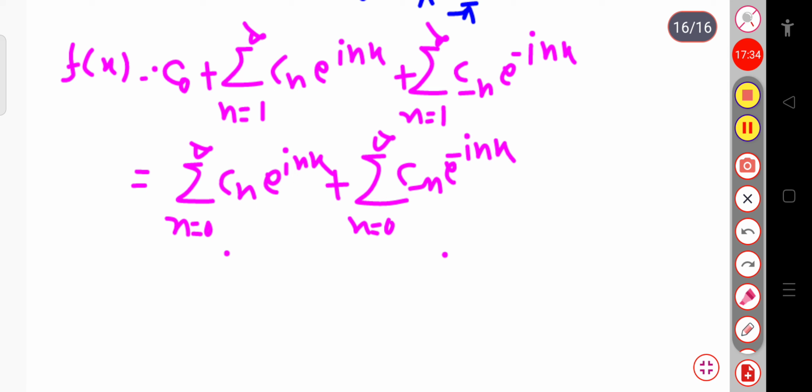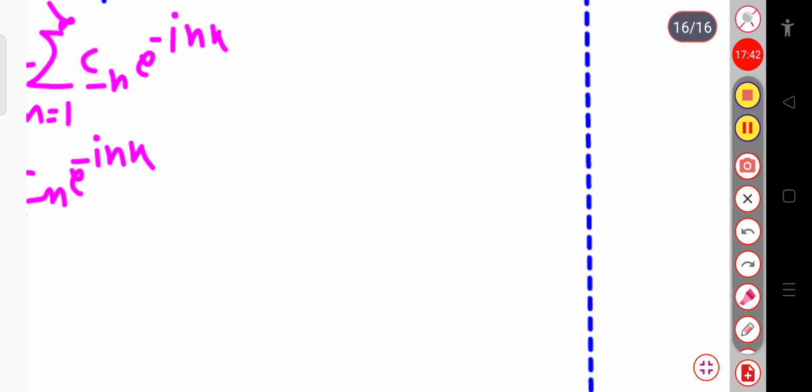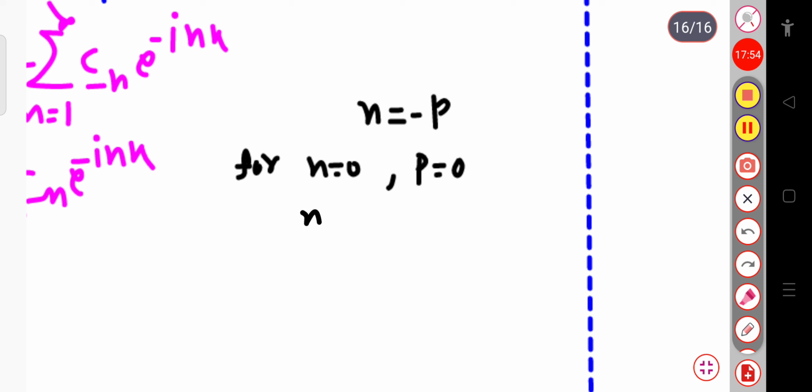Okay, now let us suppose n equal to minus p. When n equal to 0, we can write p equal to 0, and when n equal to infinite, then p will be equal to minus infinite, since we have considered n equal to minus p.